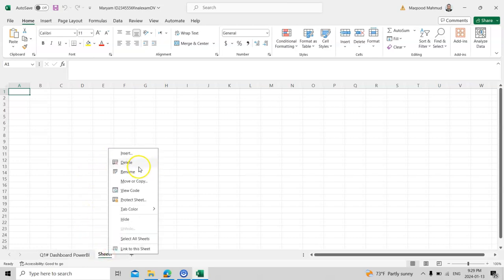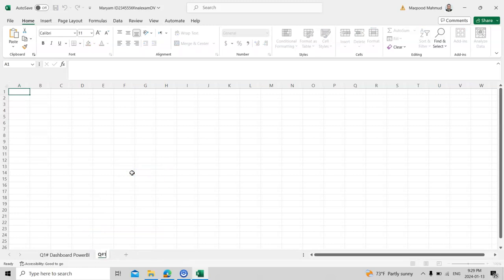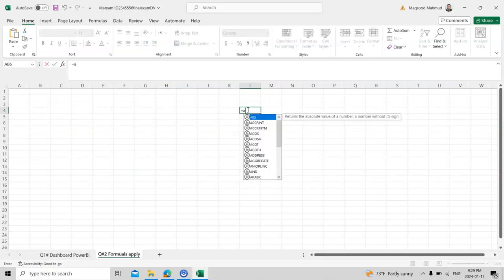Second question, for example question number 2, is about formulas. Formulas question: how to apply formulas to the data. I will be giving you the data, and you can apply the formulas, for example VLOOKUP, or for example average, or for example rank. There are a lot of formulas over there.